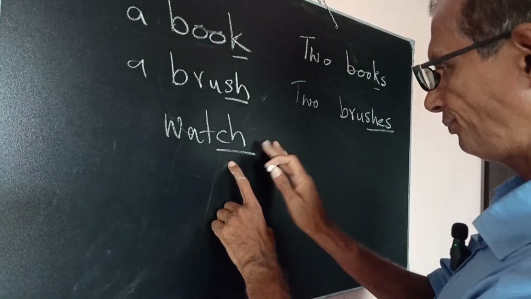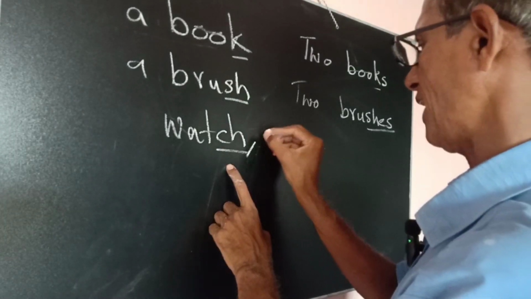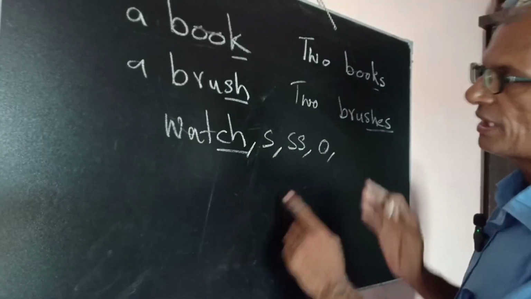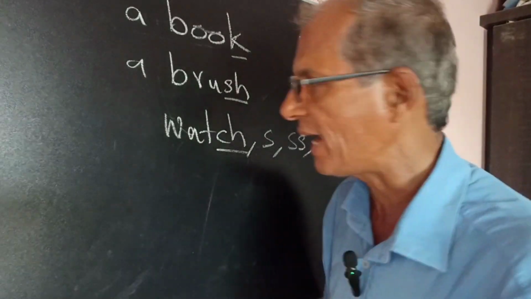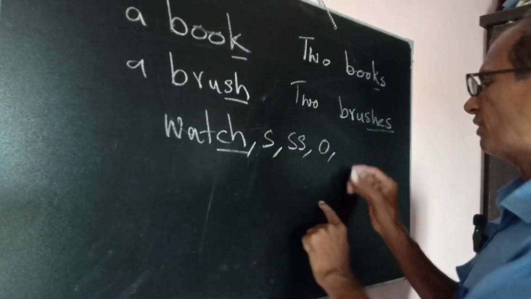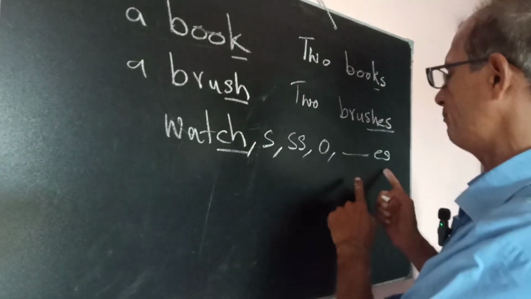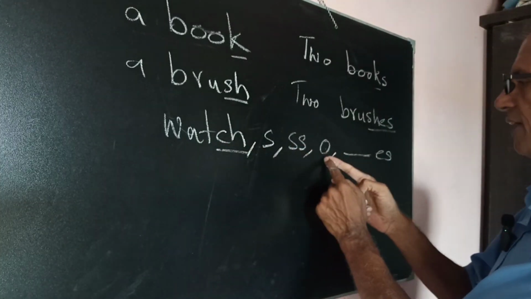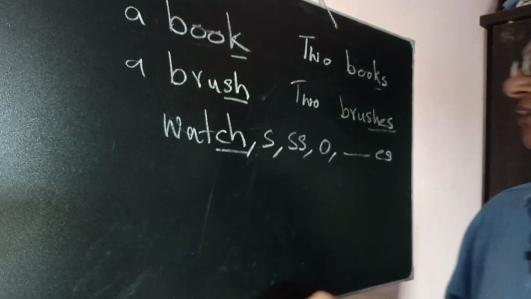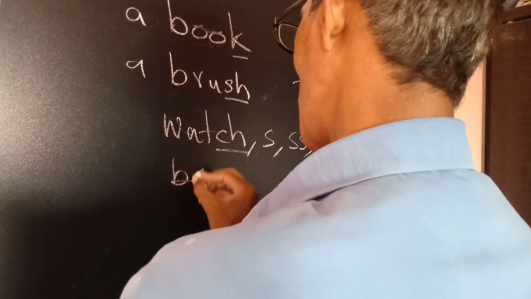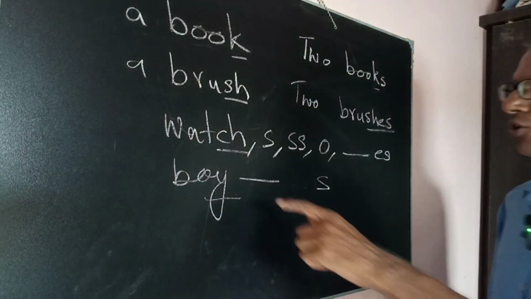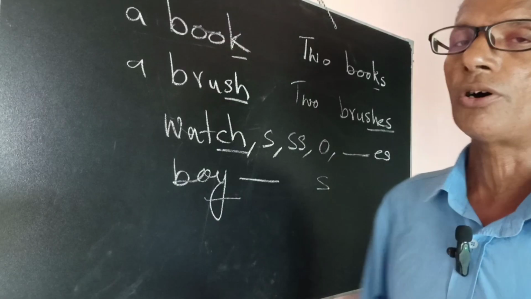So when a word ends with CH, SH, S, double S, or O, the plural will be formed with ES. And for all the other consonants there will be only S, like Y, because here Y acts like a consonant. So after a consonant there will be S.